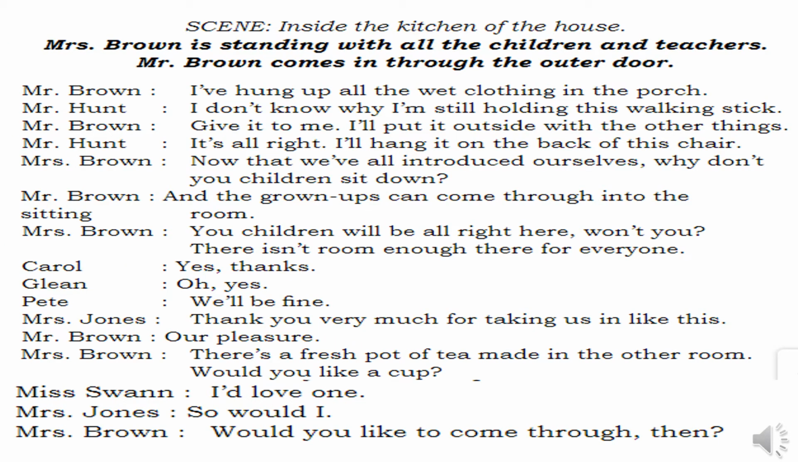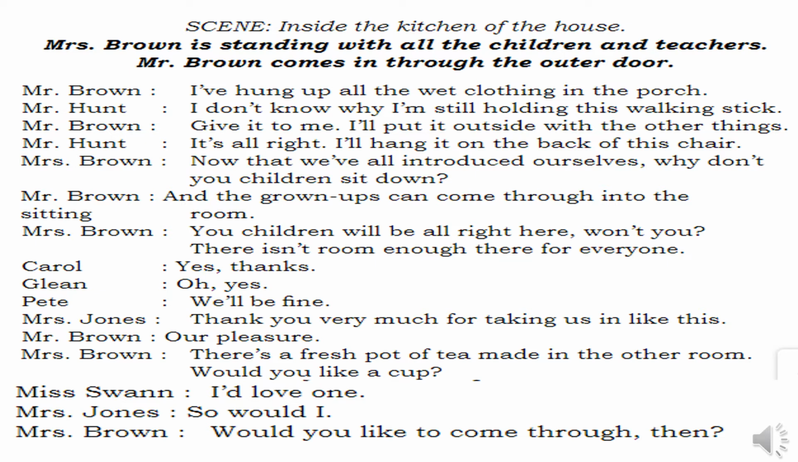In this scene, inside the kitchen of the house, they have now asked permission of those people who were residing inside, and those people have agreed to take them inside the house. Now these children and the three teachers have come inside. Mrs. Brown is standing with all the children and teachers. Mr. Brown comes in through the outer door. Now, Mrs. Brown is standing with the children and the teachers in the kitchen. Mr. Brown will come from the outer door. From the outer door, he comes inside.